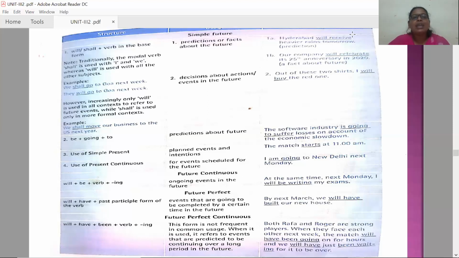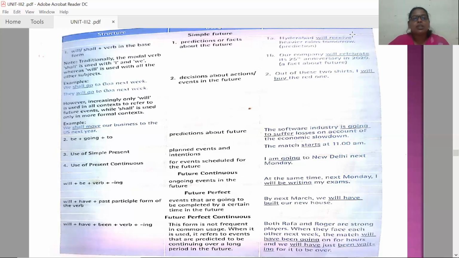Now, however, increasingly only will is used in all contexts to refer to future events, while shall is used only in more formal contexts. That was traditional usage, but presently we are using will 99% of the time with all the contexts, and shall is used in very formal contexts. Like, we shall move our business to the US next year.